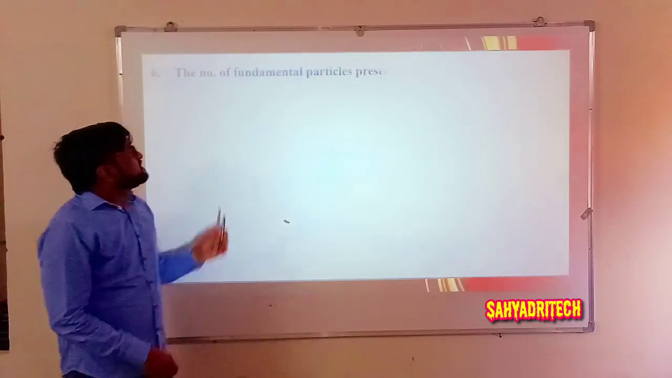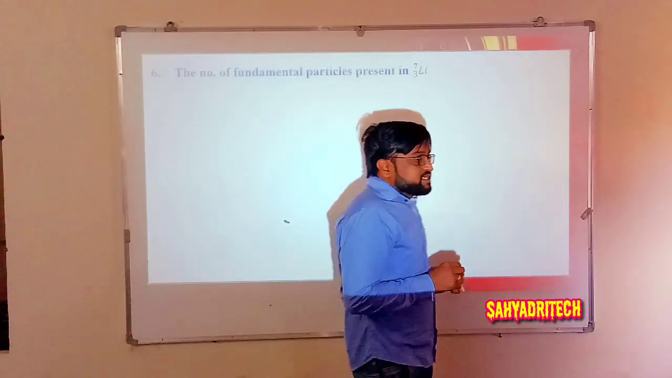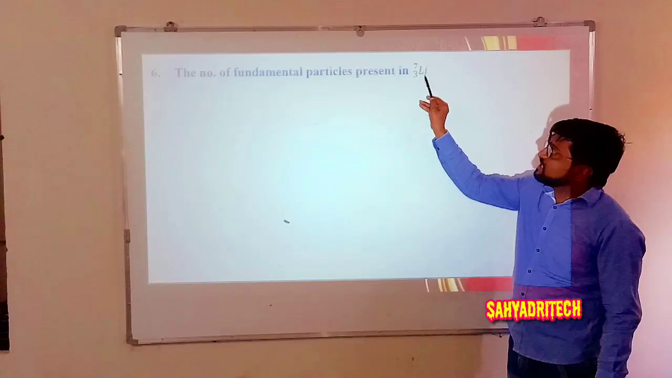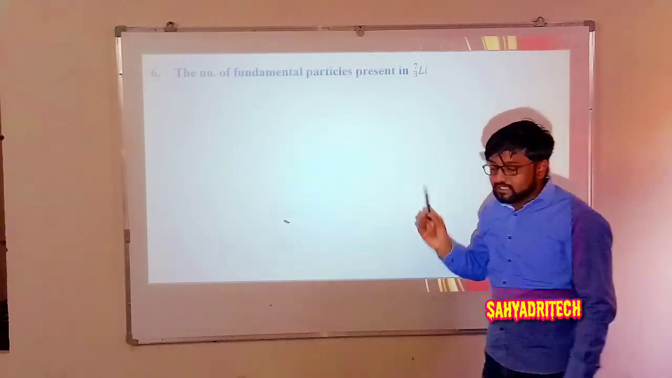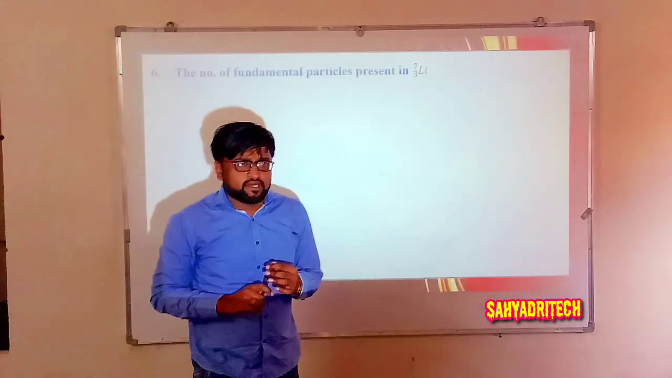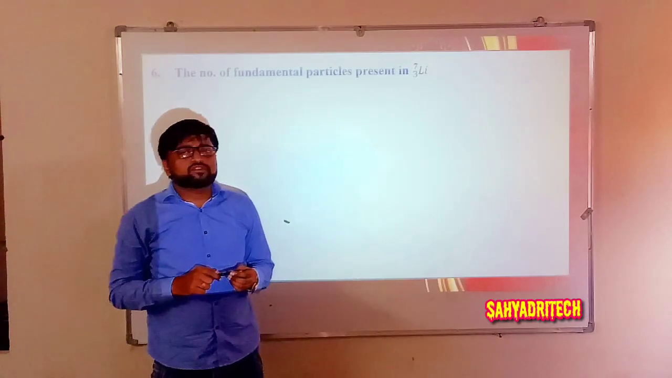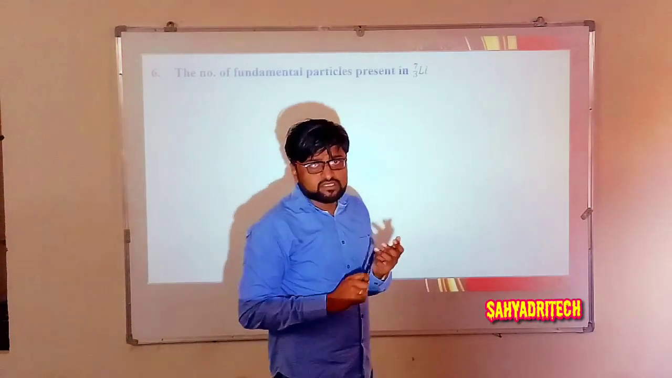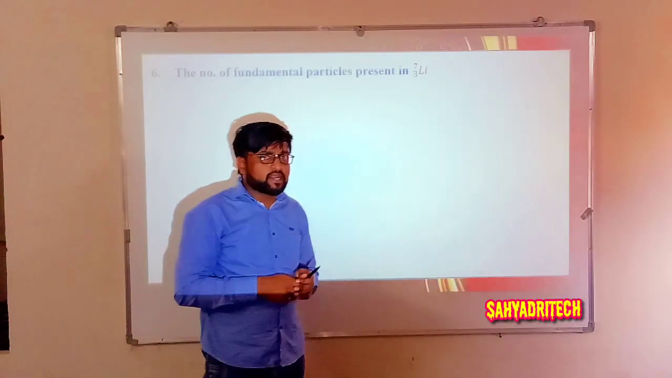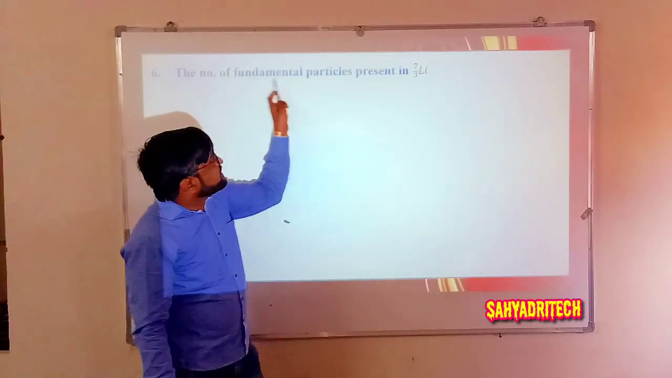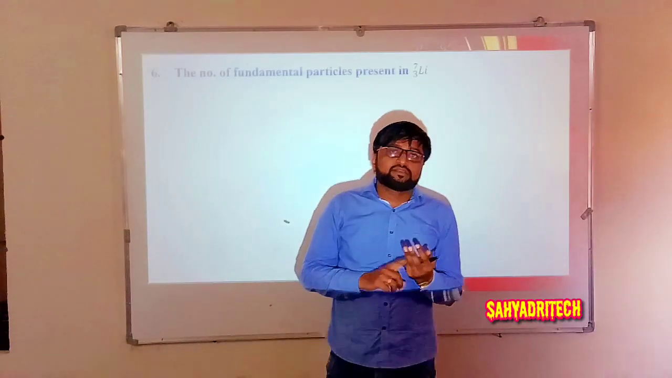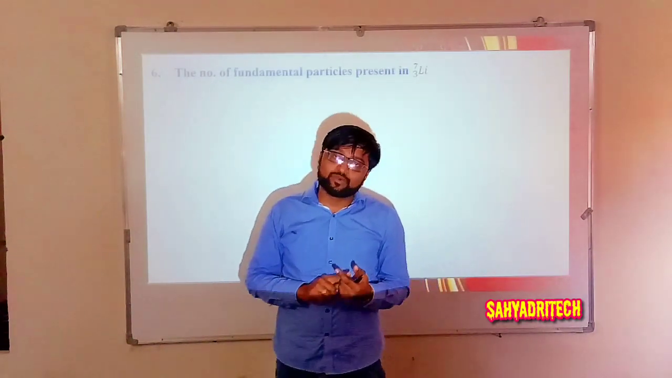So coming to the last one, the number of fundamental particles present in lithium-7. Okay, lithium element. They specified atomic number as well as mass number. Lithium-7. Now here, fundamental particle they are asking. So what are those fundamental particles? Protons, neutrons, and electrons. All together considered as fundamental particles. So here, if I want to find out the number of fundamental particles, then it would be the sum of number of protons, number of electrons, and the number of neutrons.